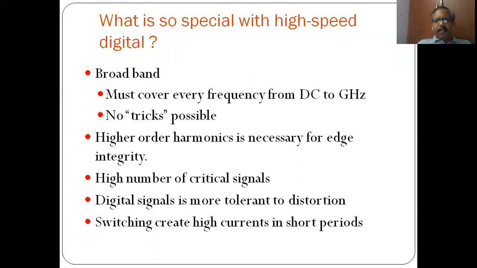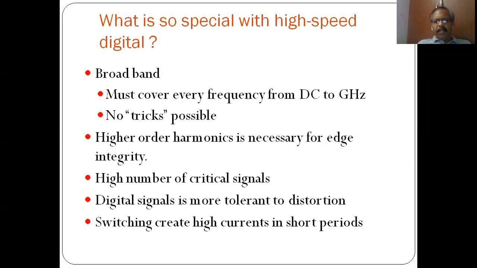An analog signal will be narrow band, or a single tone has a very narrow frequency component. On the other hand, a digital signal is broad band. It has frequency right from DC to a few gigahertz.